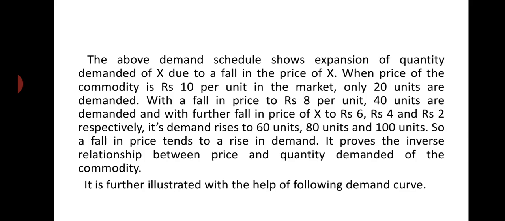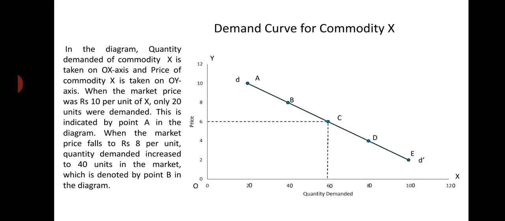Then we will go to the diagram showing the demand curve. So it is further illustrated with the help of the following demand curve. You see the demand curve for commodity X, OX, OY. On the OX horizontal line, quantity demanded is taken, and on the OY vertical line, price of the commodity is taken. DD dash is the demand curve, right? And A, B, C, D and E are the various points which show the price quantity demanded relationship. At what price, how much is demanded.